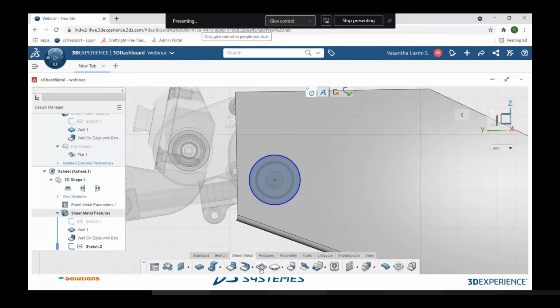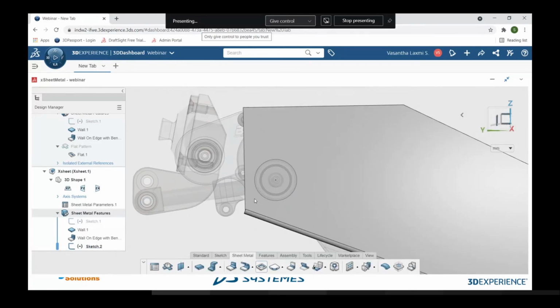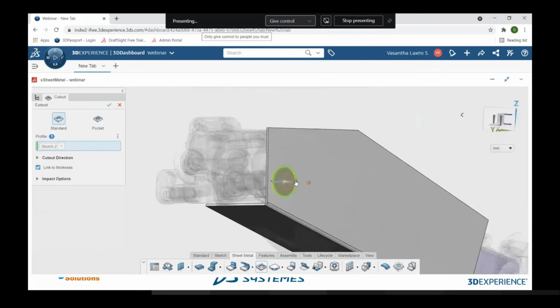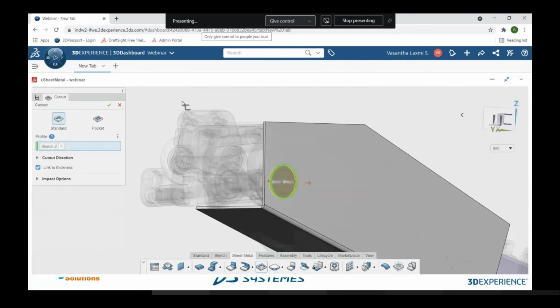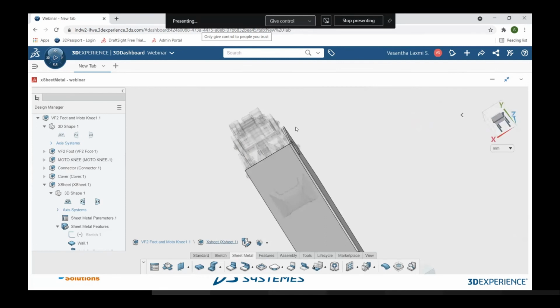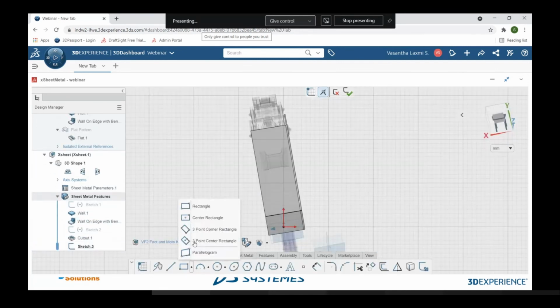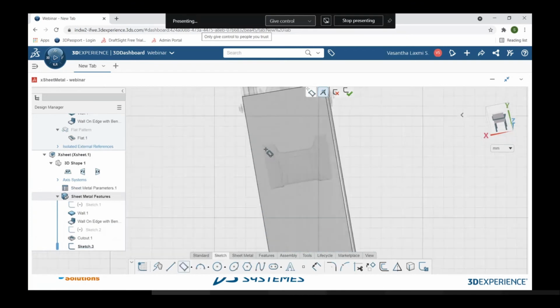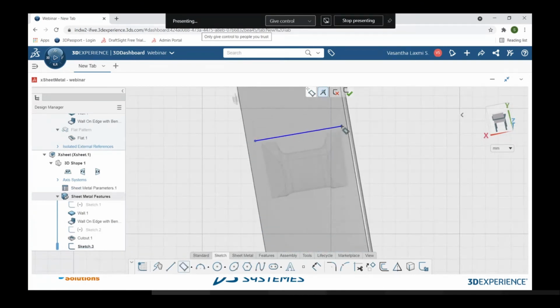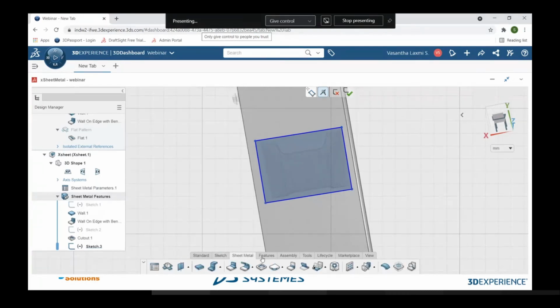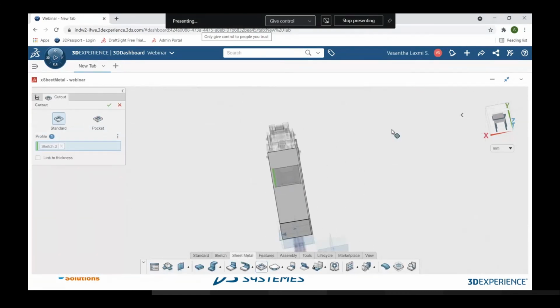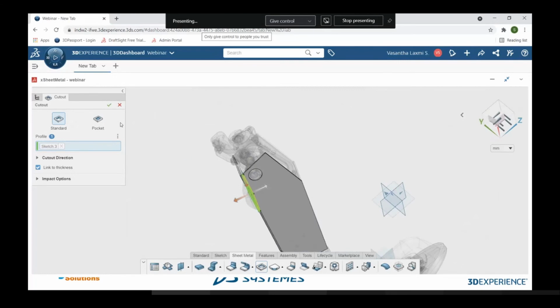So in the sheet metal, we have another command called cutout, where we can cut our sheet metal part like this. In a similar way, I'm adding another sketch on this face, and with the help of a 3-point corner rectangle, I am drawing a rectangle so that my sheet metal part may have some cutout. And with the help of the same cutout command, I am removing the sheet metal material.